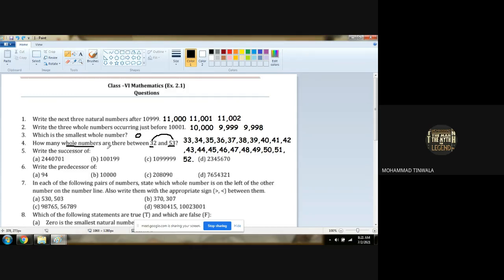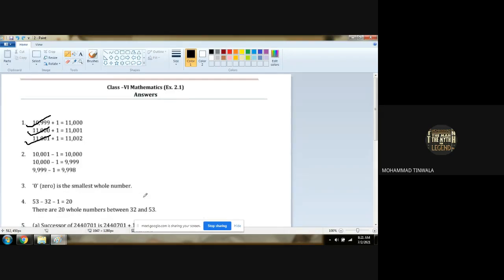How many whole numbers will be there? 20. So you have to write therefore. After writing this, it is compulsory to describe what the between numbers are. After describing that, we have to write therefore there are 20 whole numbers between 32 and 53.